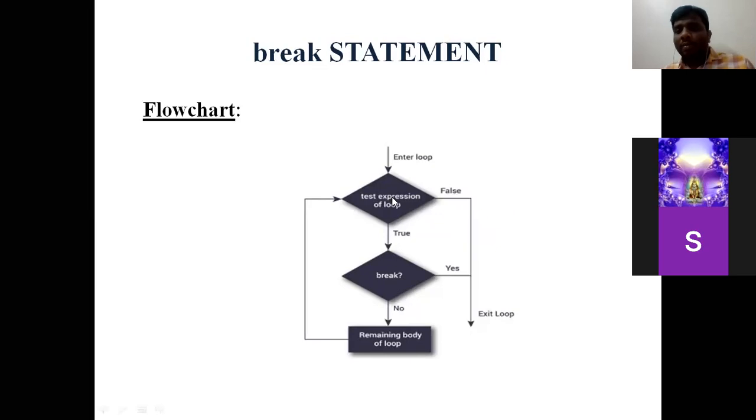Suppose the test expression of the loop is false, then automatically it comes out of the body. Assuming it is true, then it comes to the break statement and it does not execute the remaining body of the loop. Suppose break statement వచ్చింది అనుకోండి, అప్పుడు మళ్ళీ exit అయిపోతుంది.